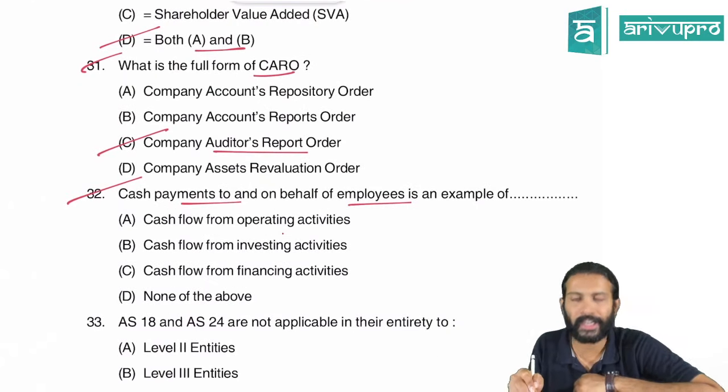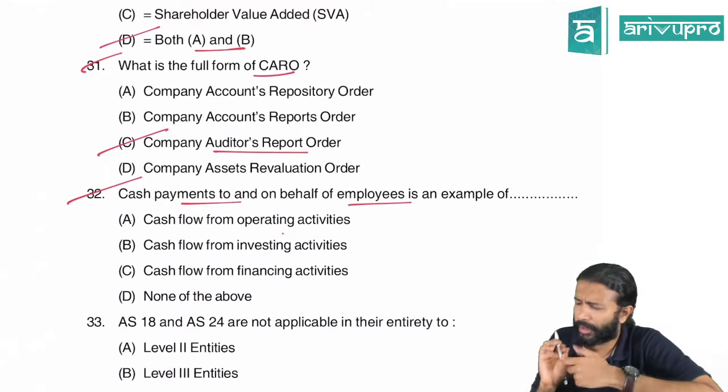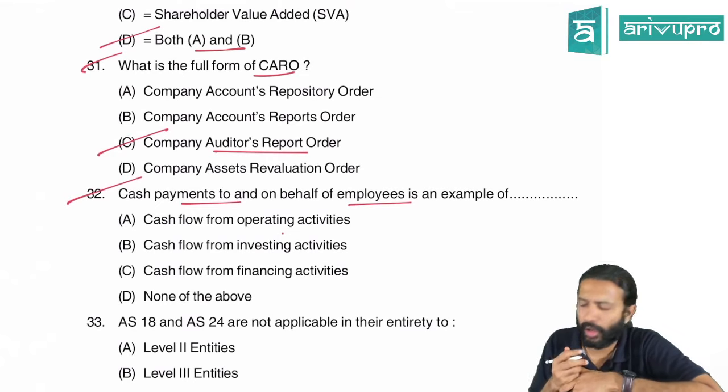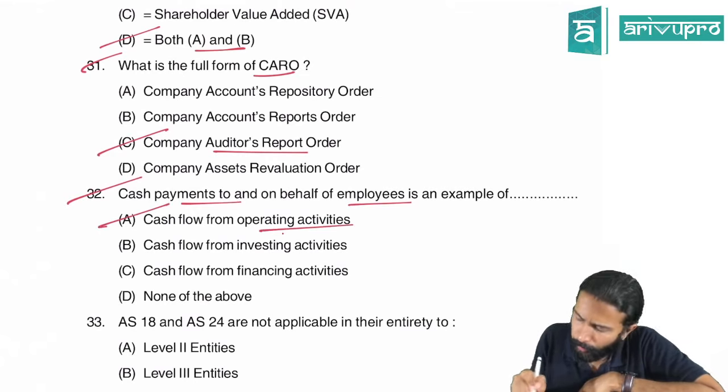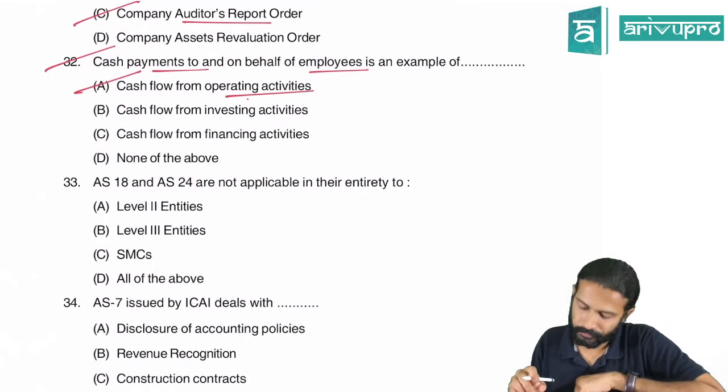32. Cash payments to and on behalf of employees is an example of what activity? Operating activity, investing activity, financing activity. Salary paid to employees and all is part of the normal core operations of a business, no? So payment to employees is an example of cash flow from operating activity. So A is the right answer there.